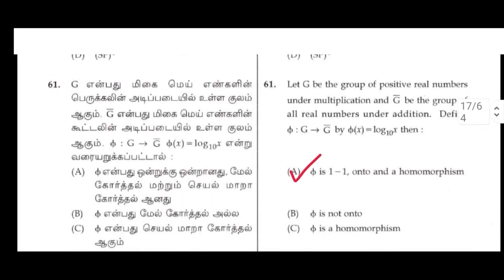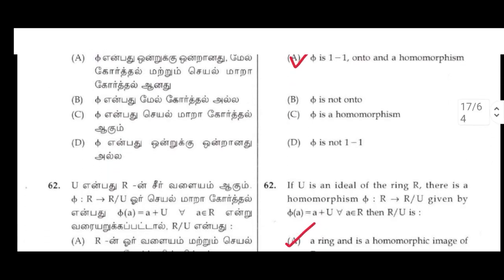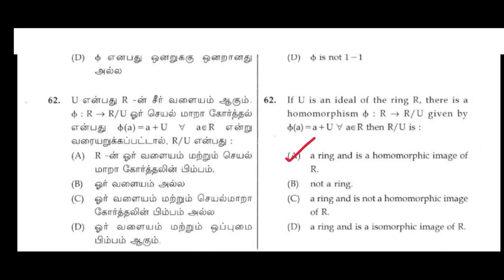61. Let G be the group of positive real numbers under multiplication and G bar be the group of real numbers under addition, defined by phi from G to G bar by phi of x equal to log 10 x. Then phi is onto and homomorphism. 62. If U is an ideal of the ring R, there is a homomorphism phi from R to R by U given by phi of a equal to a plus U for all a belongs to R. Then R divided by U is A option, a ring and a homomorphic image of R.